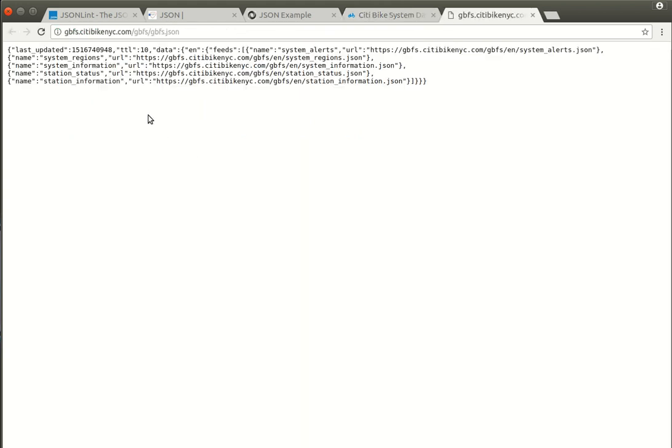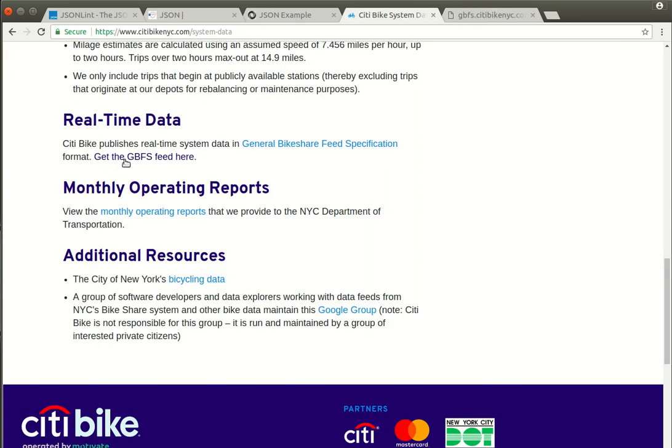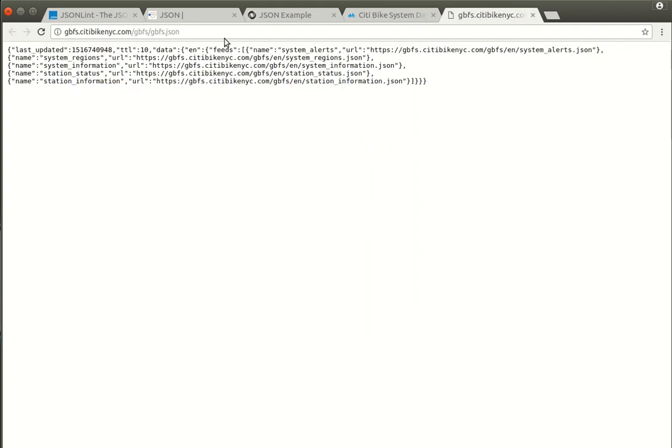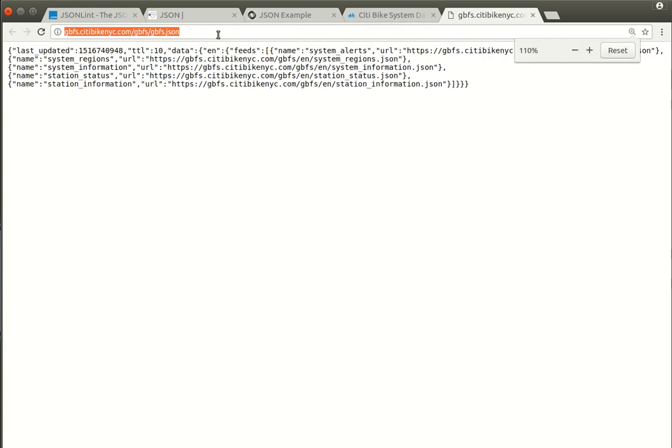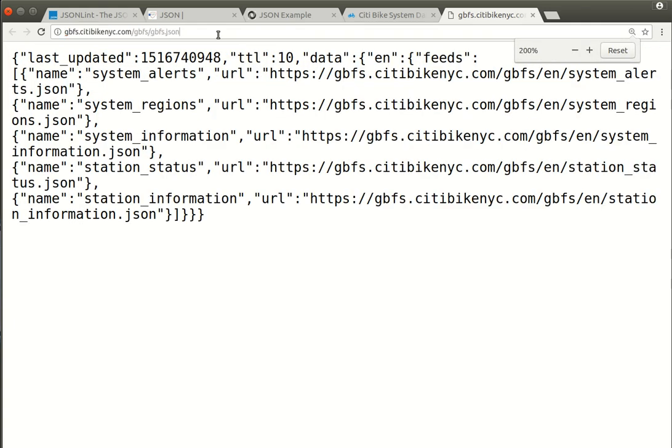So this is an interesting thing. What I've clicked on here is a link that was provided. It says get the GBFS. GBFS is the General Bikeshare Feed Specification. So it's yet another format that was designed just for bike share information, because City Bike is obviously one of many bike shares in regions around the world. What it does is link me directly to a JSON document. Hopefully you can see this reasonably well. I can't really increase the URL font size, but you'll see it ends in .json.